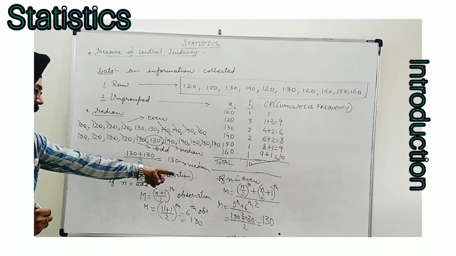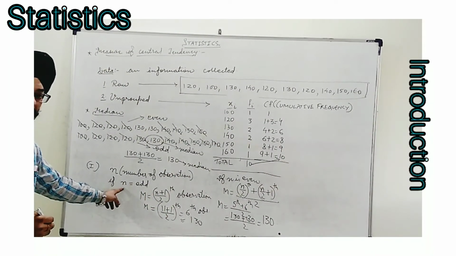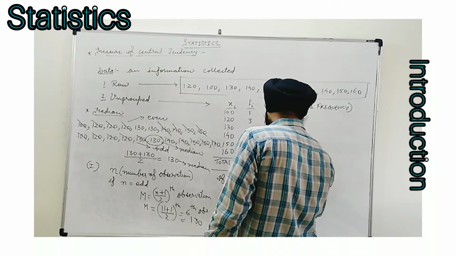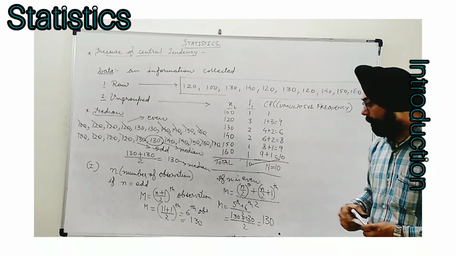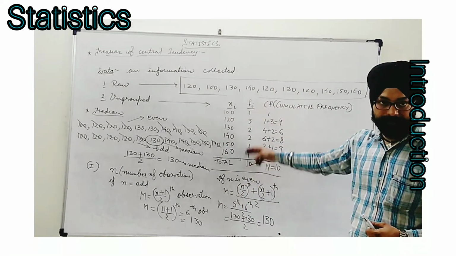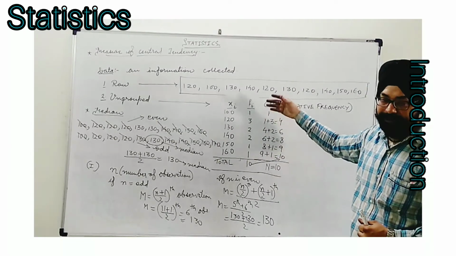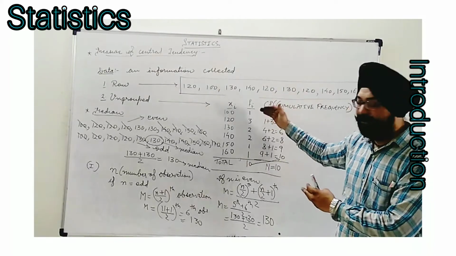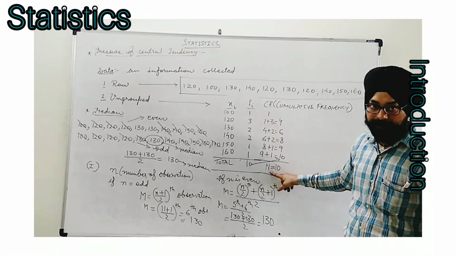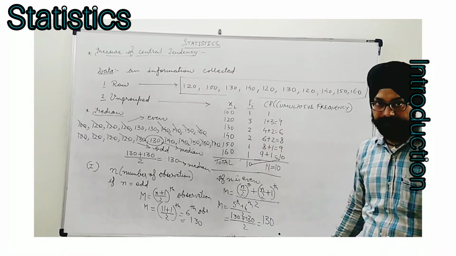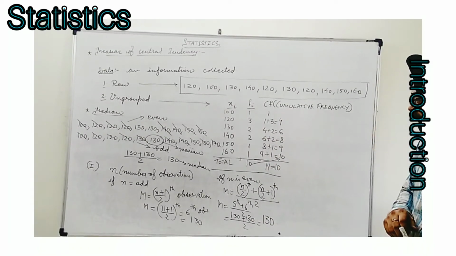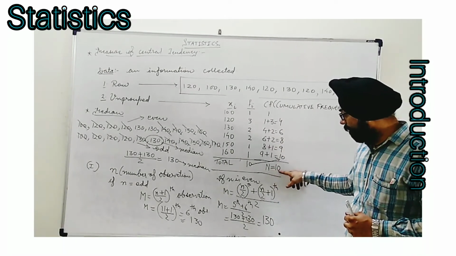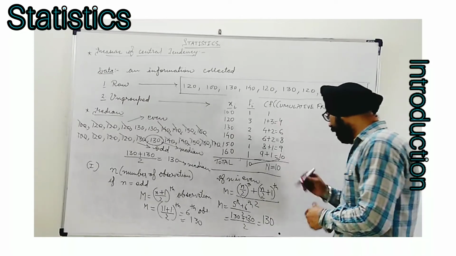And just like in the raw data case, where we used a small n, here for simplicity we use capital N, means here we write the sum of frequencies as capital N. Okay, it shows that here N is the sum of frequencies, not the number of observations. We know that exactly that is the number of observations, but for the given presentation of data, for us it is capital N, to show this is the sum of frequencies. Okay, now what we have to do, like I want to find the median for this case. So I will see first the value of N, whether it's even or odd. I see it is even.